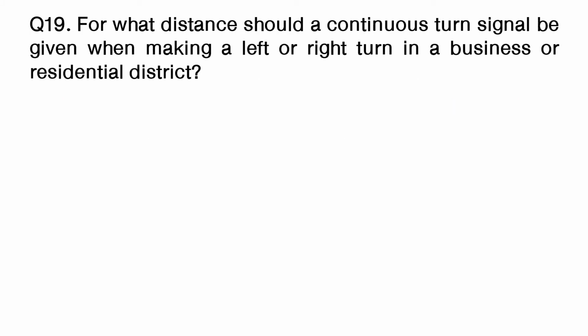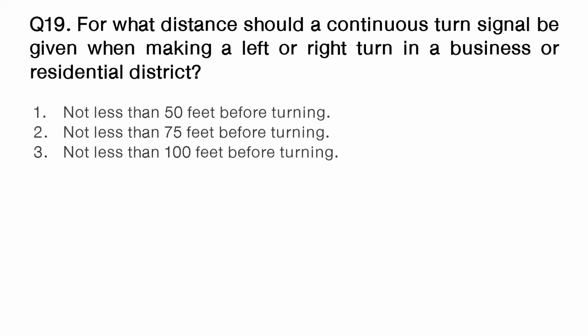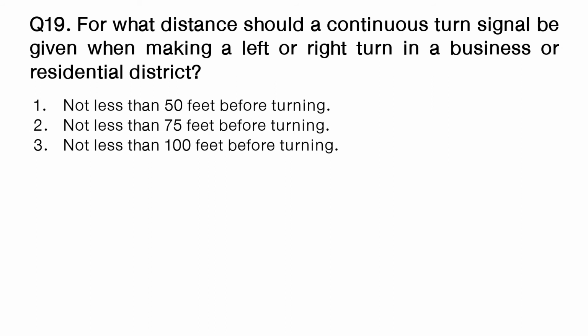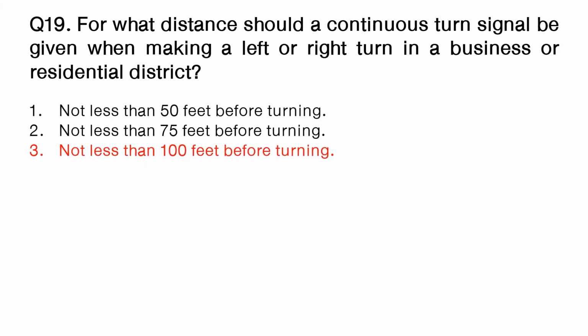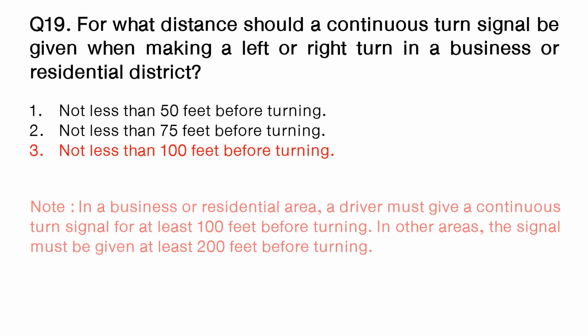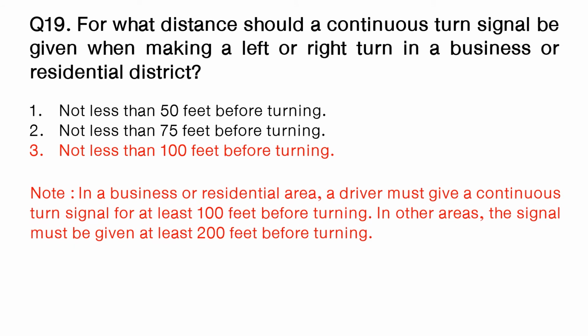Question: for what distance should a continuous turn signal be given when making a left or right turn in a business or residential district? Option number 1: not less than 50 feet before turning. Option number 2: not less than 75 feet before turning. Option number 3: not less than 100 feet before turning. The answer is option number 3: not less than 100 feet before turning. Note: in a business or residential area, a driver must give a continuous turn signal for at least 100 feet before turning. In other areas, the signal must be given at least 200 feet before turning.